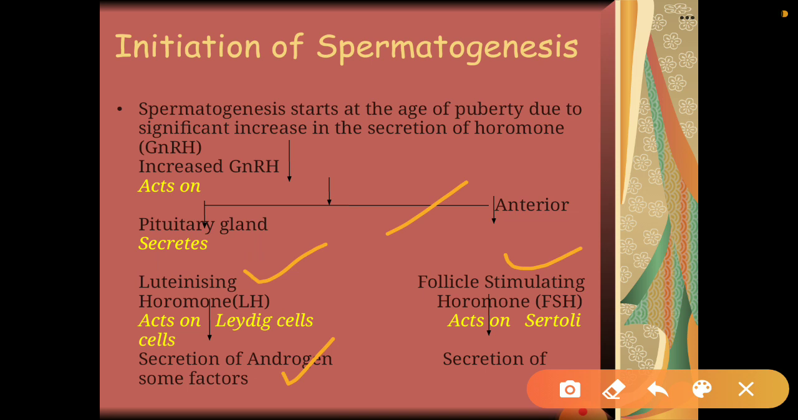Okay. On the other hand, FSH is follicle stimulating hormone, and it acts directly on Sertoli cells. Okay, Sertoli cells, and it stimulates a very important process, that is spermiogenesis. So when it acts on Sertoli cells, it helps in secretion of some factors which further help in the process of spermiogenesis. And spermiogenesis means release of sperms from seminiferous tubules. So these are the roles of different types of hormones.